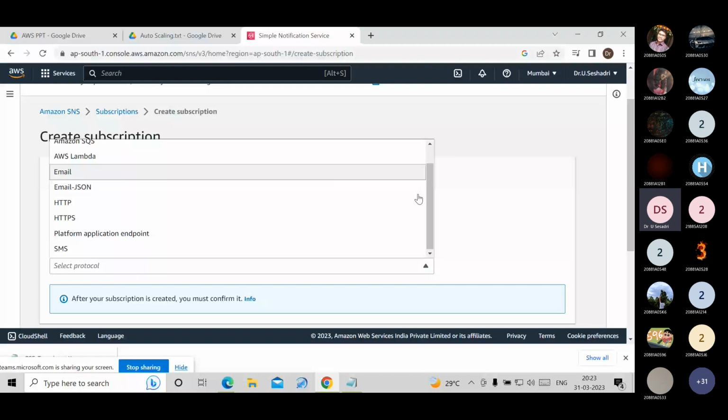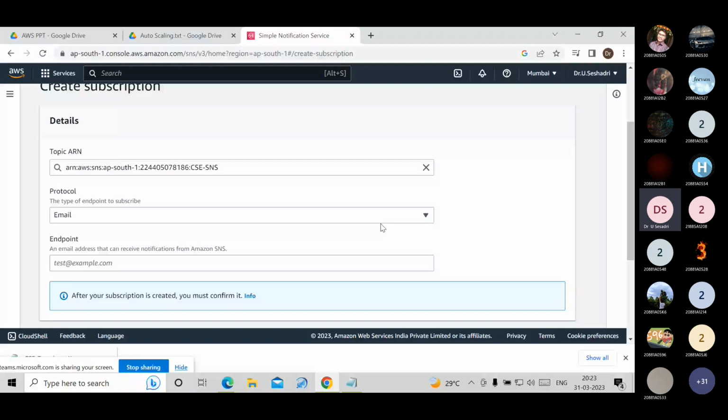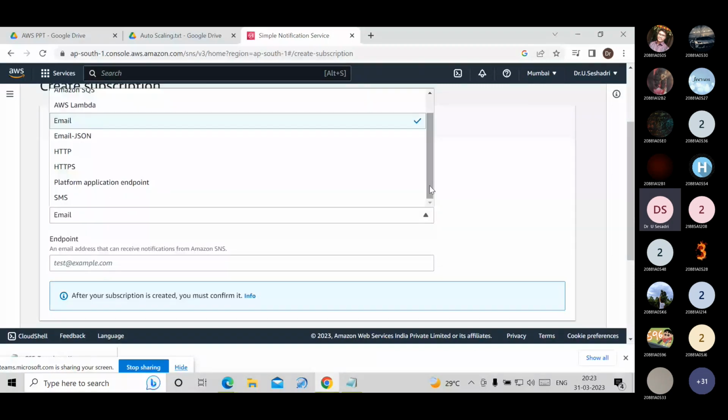The remaining ones are chargeable. Email is the free protocol. That's why I am using the email service only. SMS is chargeable, so I am not using SMS.